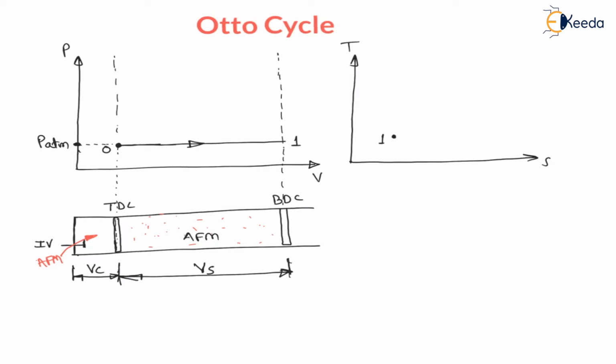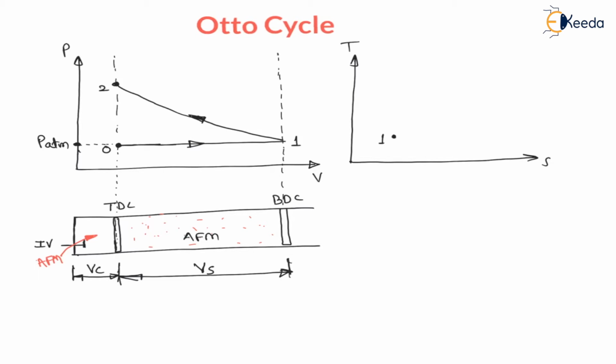When your piston moves from one dead center to another dead center, it is called a stroke. Now when your piston moves from bottom dead center to top dead center, keeping inlet as well as exhaust valve closed, then it is called the compression stroke, right. And my dear students, as it is a compression stroke, pressure and temperature must increase, and it is a reversible adiabatic compression, so the process will go like this, right. The piston will move to the TDC, that is position 2, and it is reversible adiabatic compression.